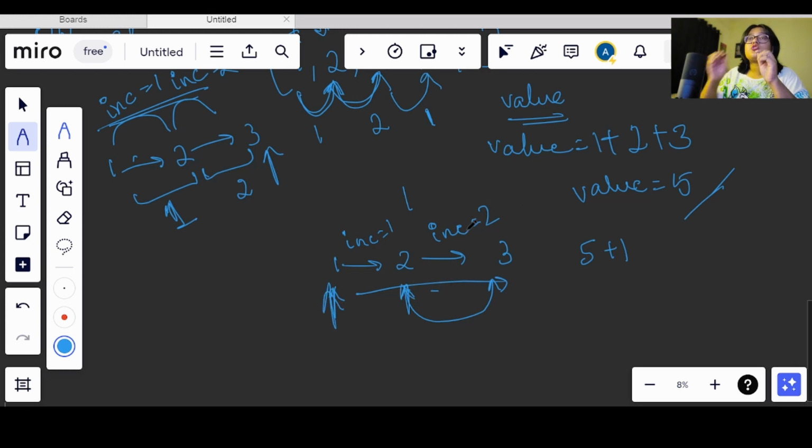If we are storing the value in our increment variable, every time we see the value is increasing, it will keep on storing that value.